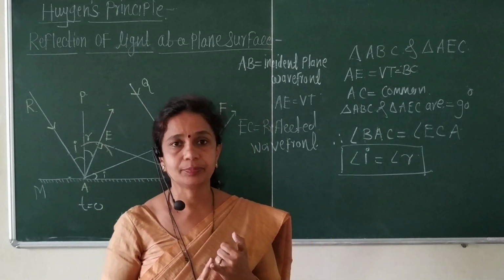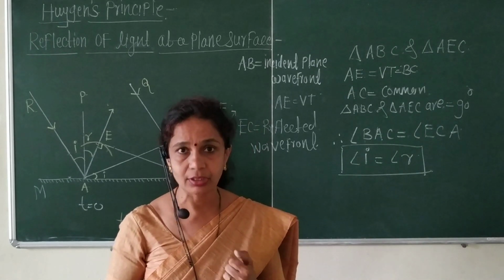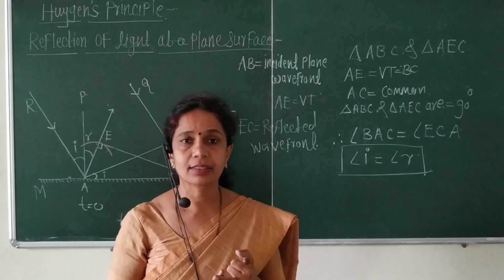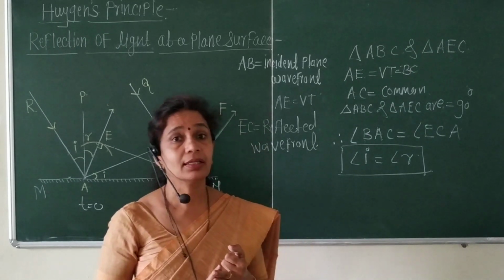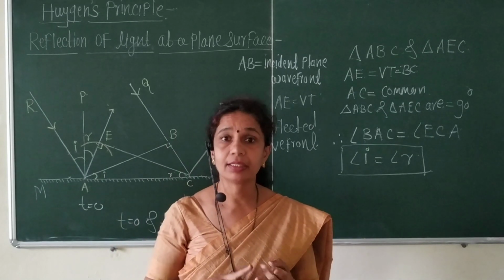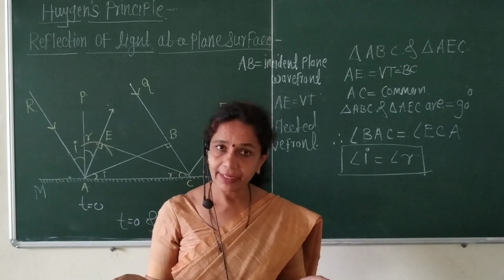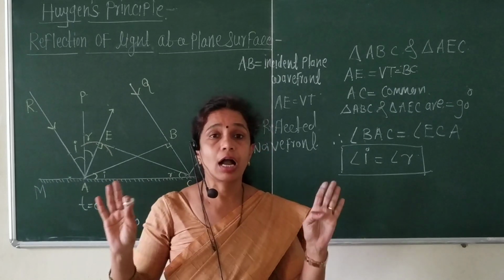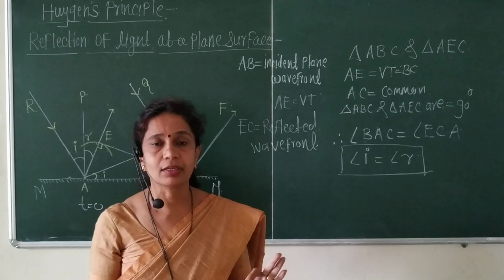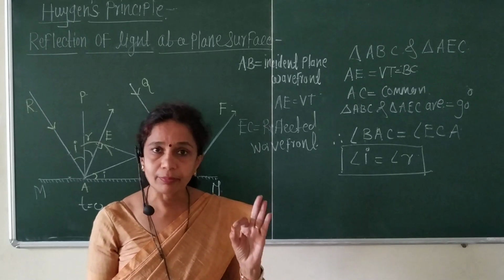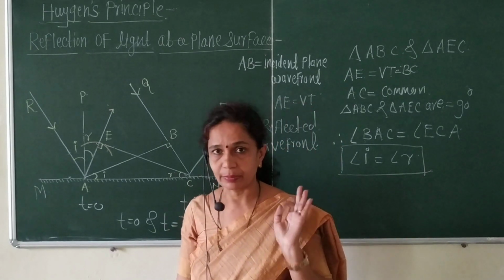First one is angle of incidence is equal to angle of reflection. Then incident ray, normal and reflected ray lie in the same plane. Then incident ray and reflected ray lie on the opposite side of the normal. Okay, these are the laws of reflection on the basis of Huygens' principle.